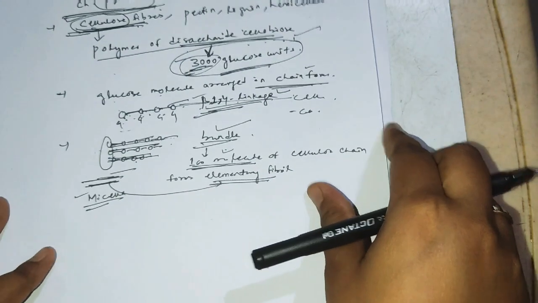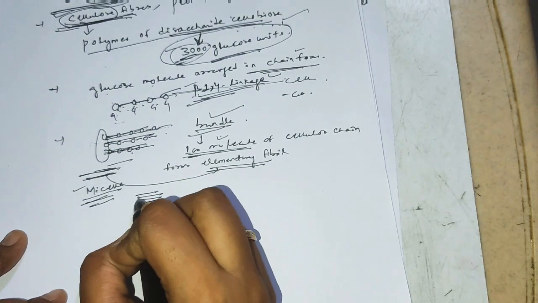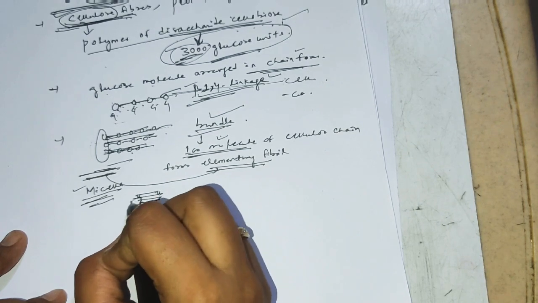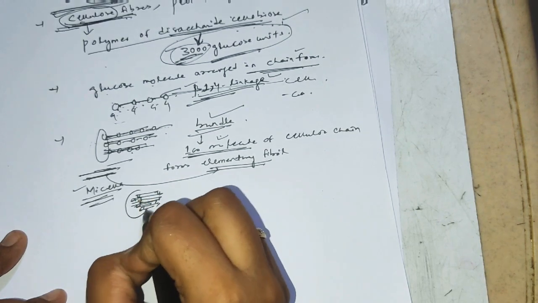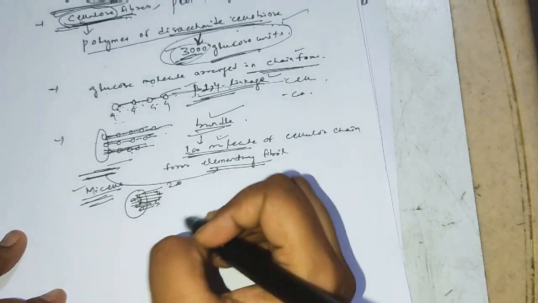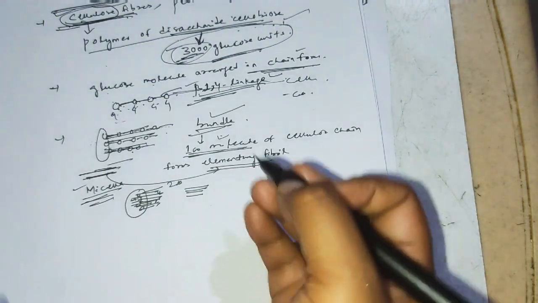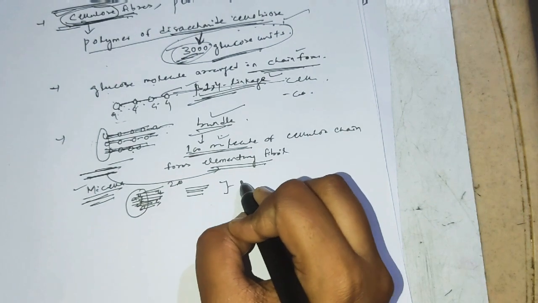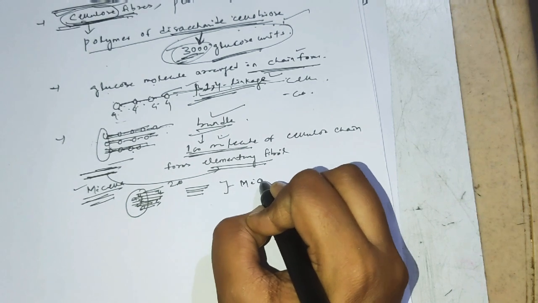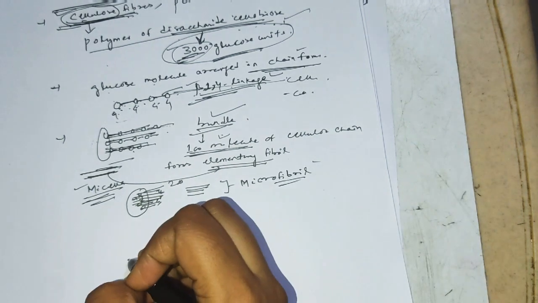what happens? Such type of many micella, many bundles, around 20 bundles lie parallel to each other, and again form a bundle known as microfibril.